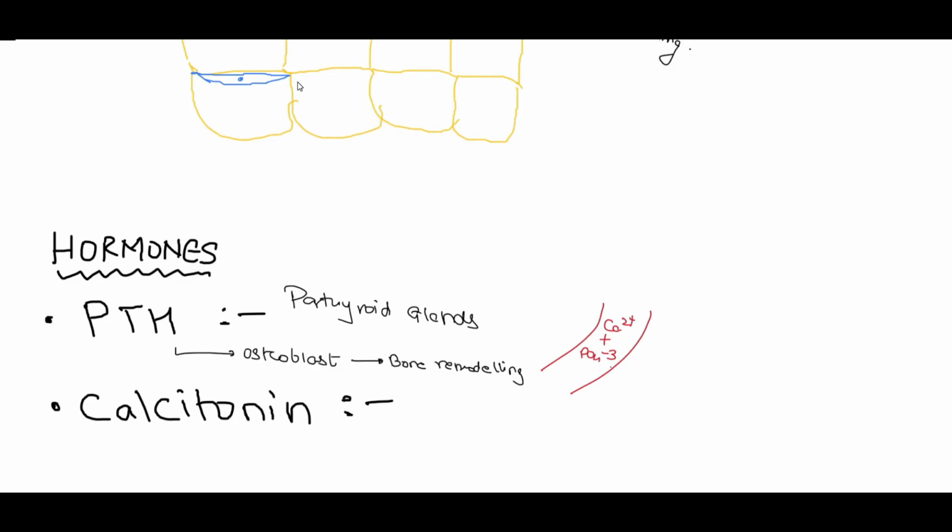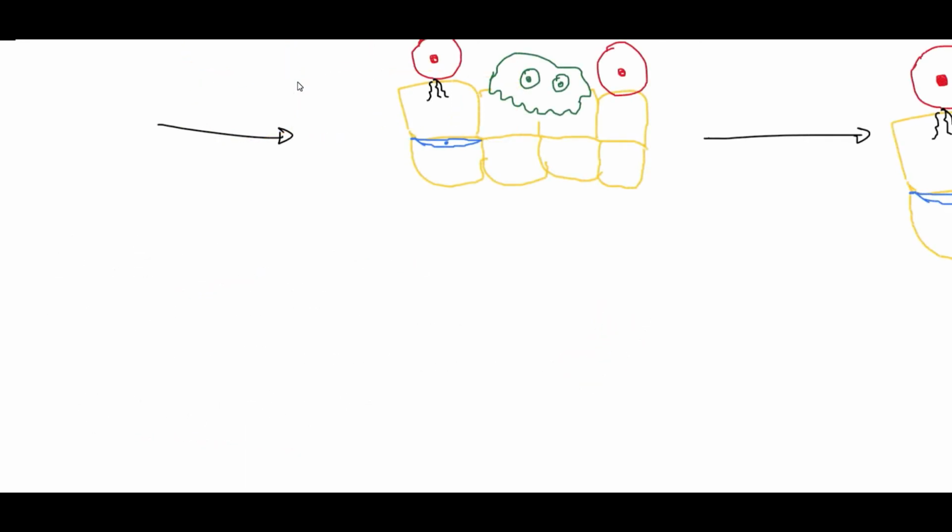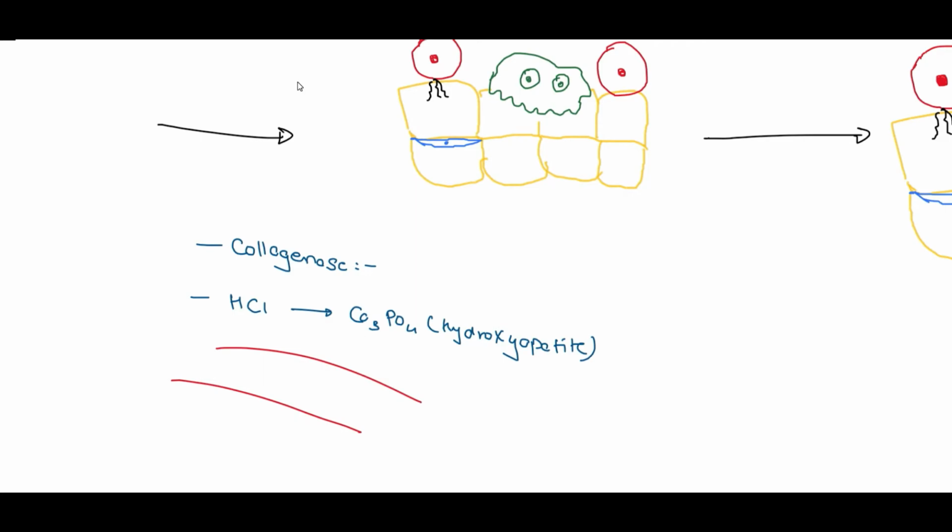So hence the parathormone increases the level of calcium in the blood. Here the osteoclast cells would secrete the enzyme known as collagenase so as to degrade the osteoid layer in the bone, and due to the degradation, it would release the minerals which are present in the bony tissue, and it also secretes HCl, which would break down the Ca3PO4, that is the hydroxyapatite, and would release it in the bloodstream as Ca2+ and PO4 3 minus.